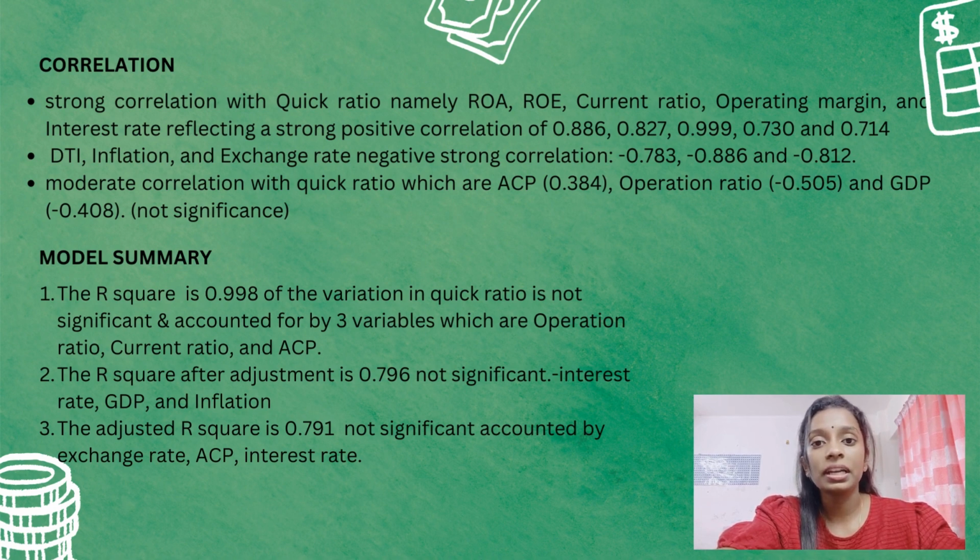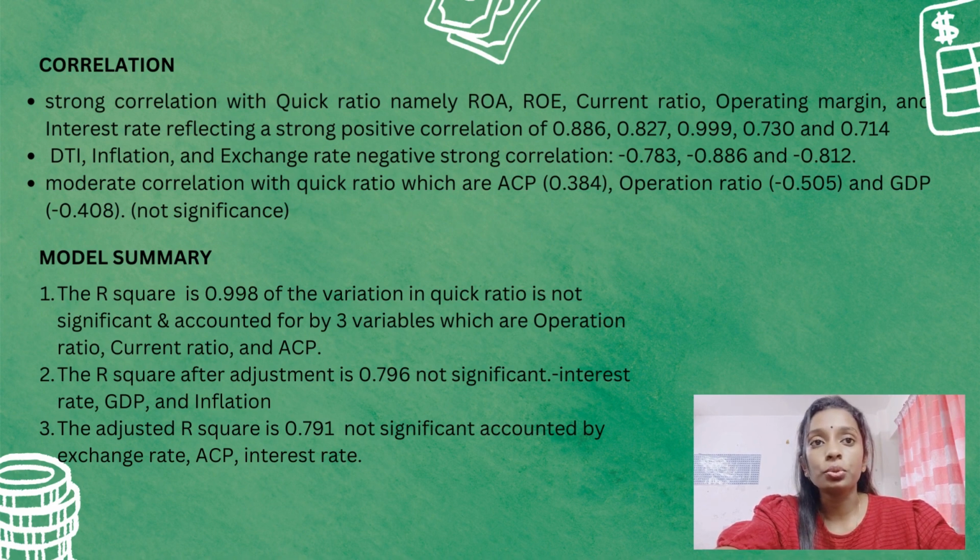The second part is the model summary. For the model summary, model 1 shows an adjusted R square of 0.998, meaning the variation in the quick ratio is accounted for by three variables: operation ratio, current ratio and ACP.